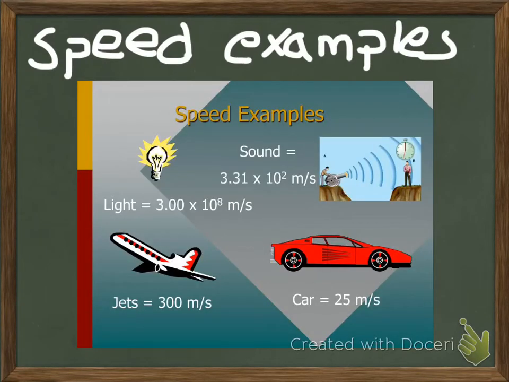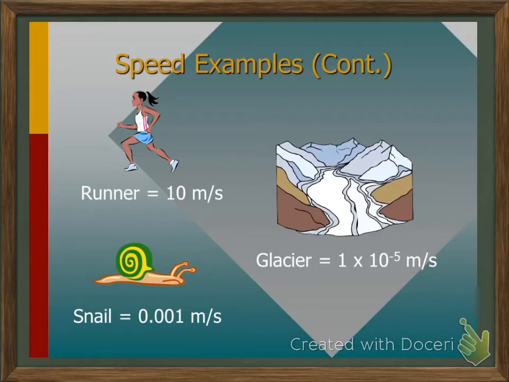You can see we have sound or light or how fast a jet can travel or a car, and all of these you can see are ending in m/s. That m/s is saying meters per second. Again, that's a distance per a time. These examples can continue into somebody running, which would be 10 meters per second, or how fast a glacier can go. You can see that little snail down there.